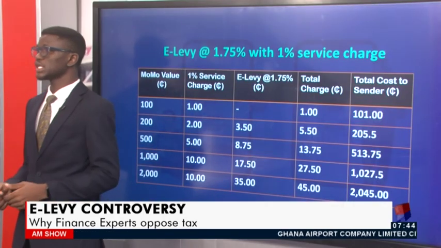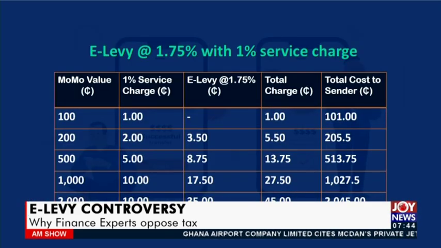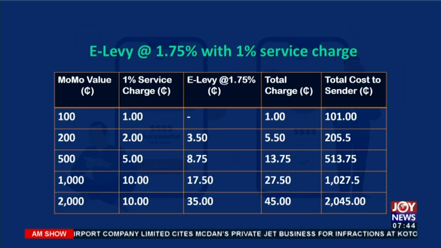Maybe because of time we might not be able to do. Already, government is operating a budget with almost 37 billion cedis, and if government is not able to pass this E-Levy, it means that the deficit is projected to hit almost 43 billion. We're going to hide in our own corner and have a discussion. For now, we're going to allow the experts as well to share their thoughts.